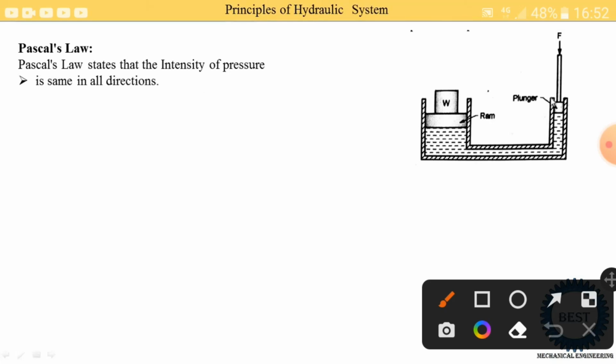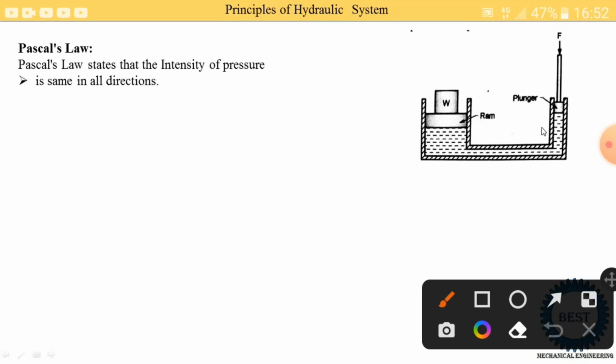These are the cylinders. Here there are two cylinders, cylinder 1 and cylinder 2, connected by a pipe. Inside the small cylinder the plunger is provided. On that plunger we apply some force, and here some liquid is filled, and here is the ram, and this weight is lifted by this ram.